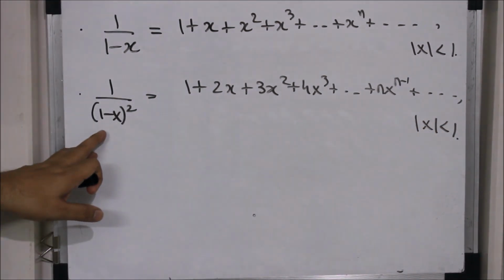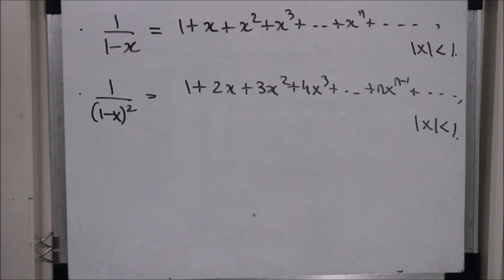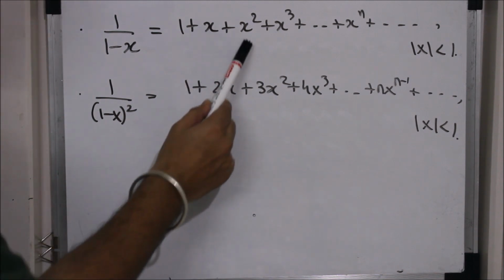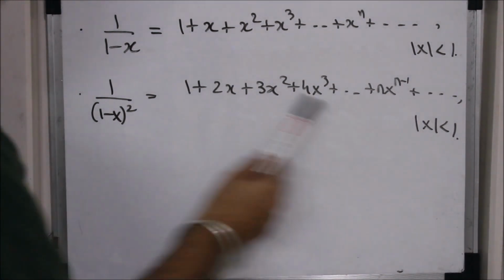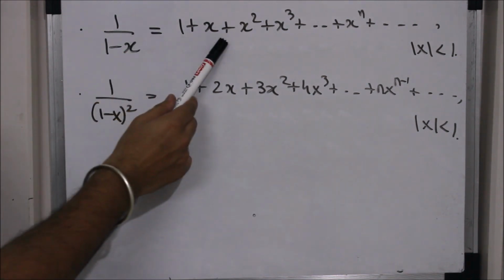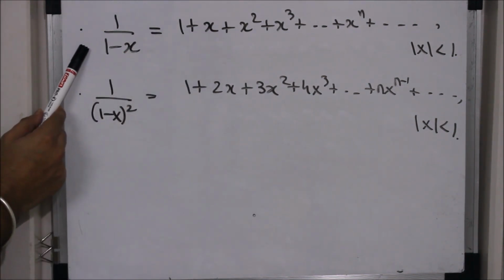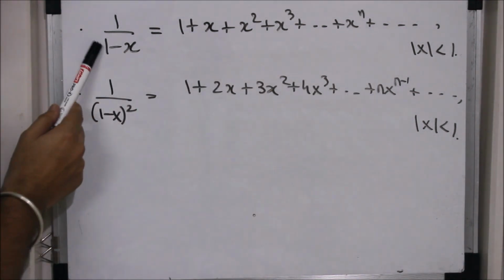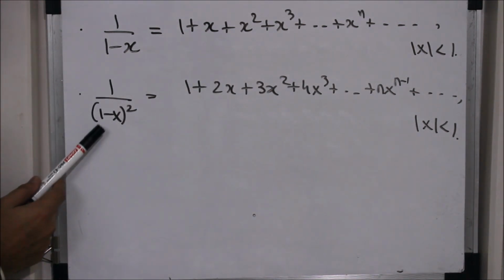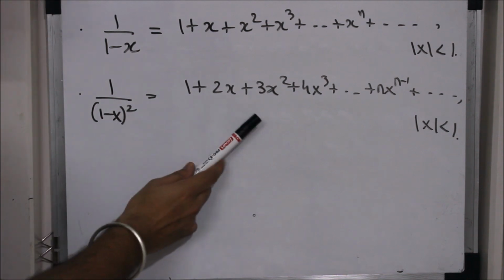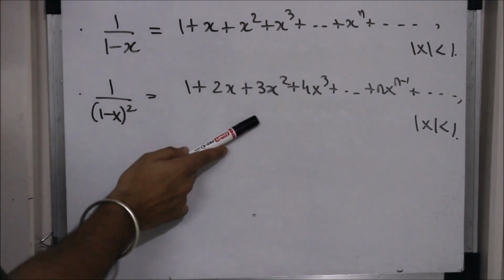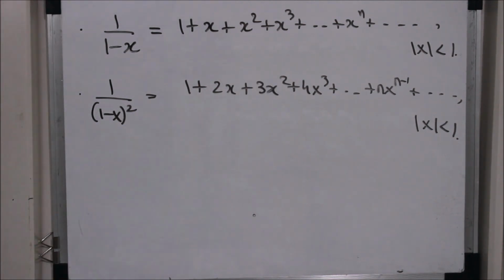So this function also has a power series representation, which is nothing but the term by term differentiation. The derivative of 1 is 0, the derivative of x is 1, of x squared is 2x, and for mod x less than 1. So if you know the power series representation of a function, and the function is differentiable in this interval, then the derivative of that function will also have a power series representation, and that power series representation is nothing but the derivative of this. So that's a very good thing we have.